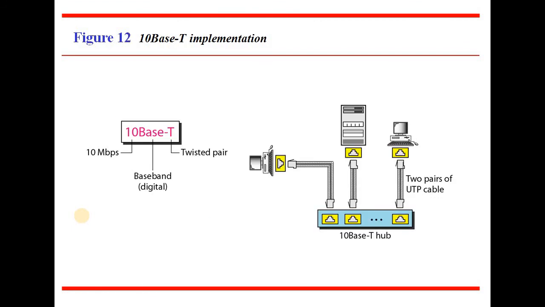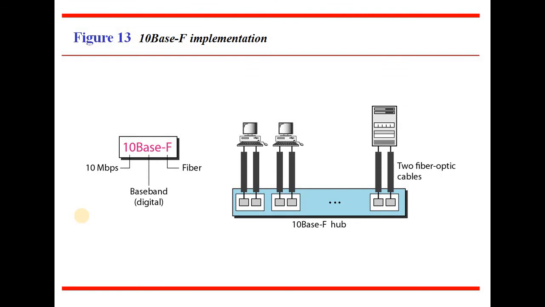Then next is the 10 base T implementation, where 10 Mbps baseband technology supports digital transmission, and T means twisted pair. Here we use a hub for connecting the host to the hub, and 2 pairs of UTP cables are used. One is connected to the hub and another one is connected to the machine for connecting to the internet. 10 base F, where F means fiber technology, is where every machine is connected to the 10 base F hub. One is the transmitter, another one is the receiver. 2 cables are required for every host which is connected in the 10 base F implementation.